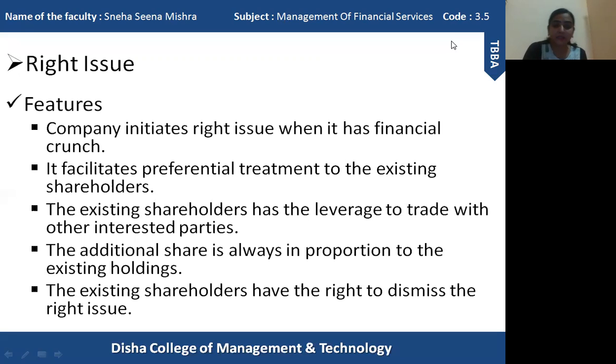The last one is that shareholders have the right to dismiss the right issue. It means they have the right to not accept the right issue. They can dismiss it, but after that the issues will be distributed among the other existing shareholders. For example, a few existing shareholders do not want to purchase additional shares. They are dismissing the right issue. That proportion will be sold to the other existing shareholders who are interested in purchasing the new issue. So these are the 5 important features of right issues.